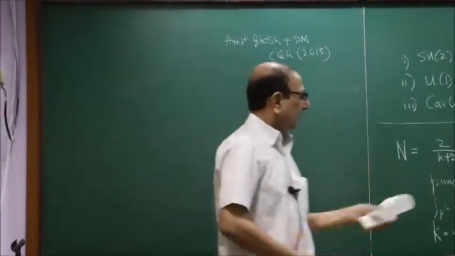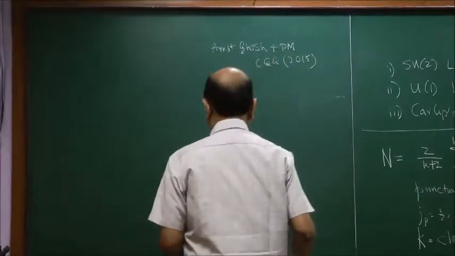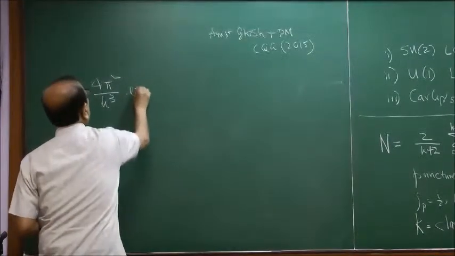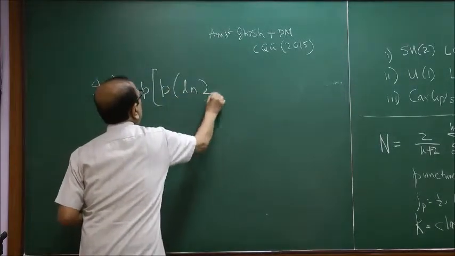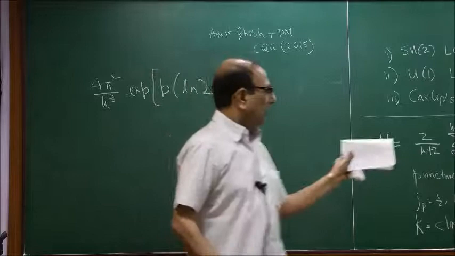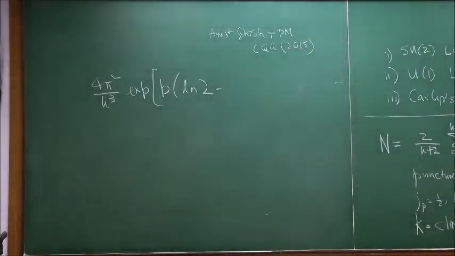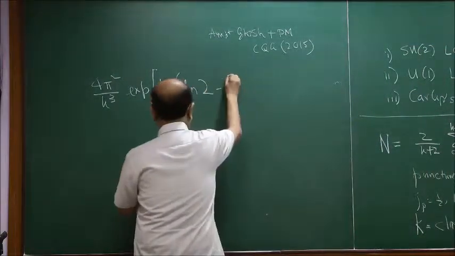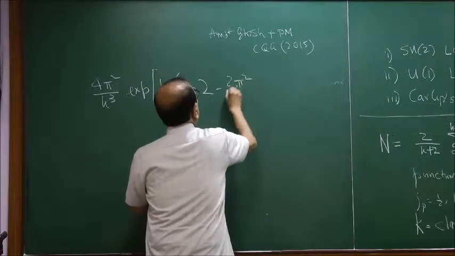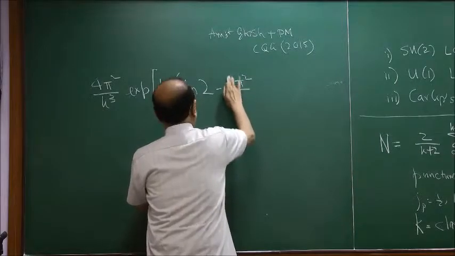Antiperiodic will be a minus sign. So that becomes 4 pi squared by 8 cube, and then exponential of p times log 2, and then log cos is something less than or equal to 1, and log cos is a negative thing, so you can see that it becomes equal to minus 2 pi squared by